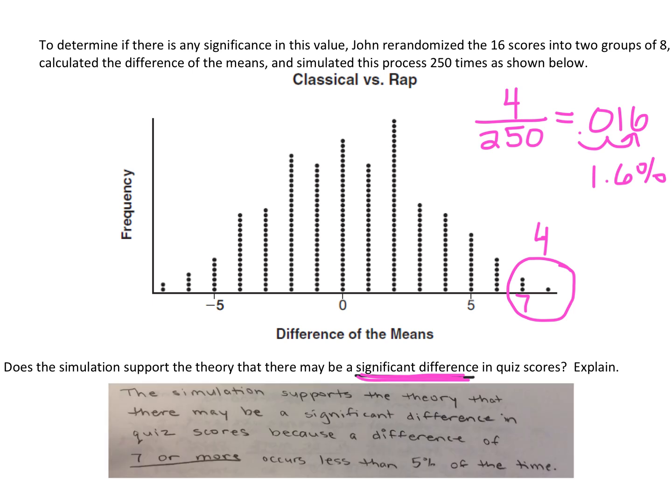So here we go. Right here, the simulation supports the theory that there may be a significant difference in quiz scores because a difference of not just 7, right? 7 or more, that's why I underline that, occurs less than 5% of the time.